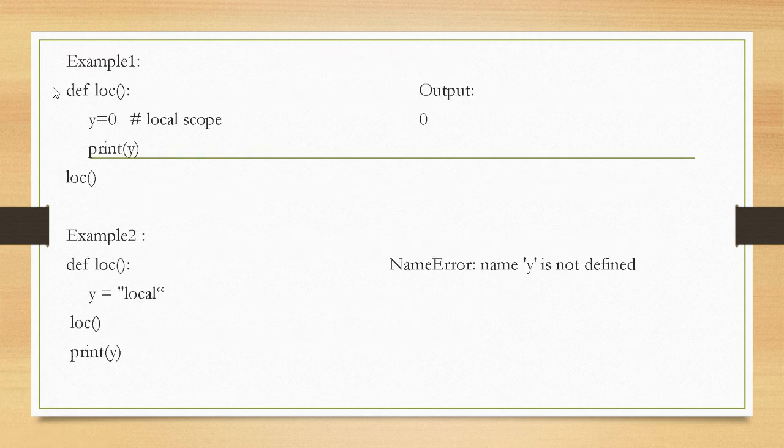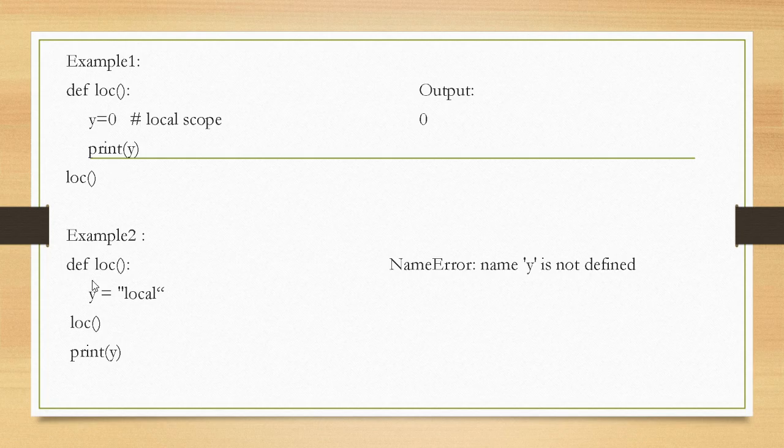If we see the example, def loc(): y = 0, print(y), then loc(). Here this is the function and y is equal to 0, so this is declared inside the function, so it has a local scope. So this y is called a local variable. I am giving a print statement. Now this is the call statement. So what happens is, when there is a call statement, control moves to the function loc, and here y value is 0, print of y, so we will get the output as 0. So this variable y has a local scope because it is declared inside the function.